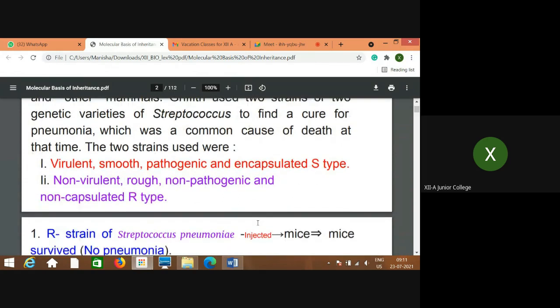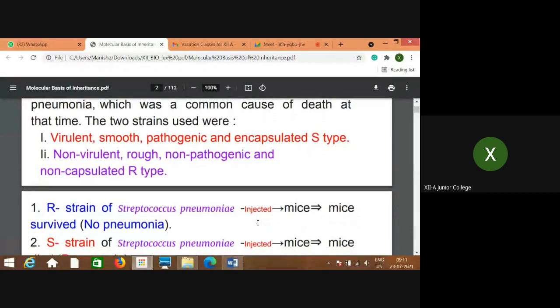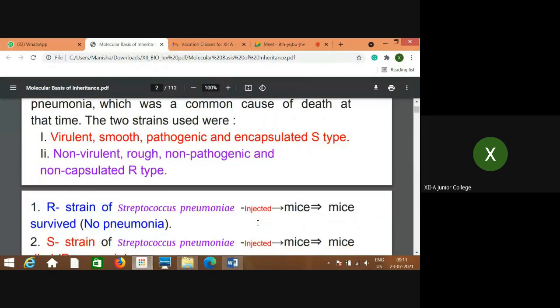Now what are these two strains or varieties? As I told you, one is virulent, the other is non-virulent. Virulent means responsible for causing the disease, that is pneumonia. That strain was smooth, pathogenic, and encapsulated, and is called the S type of strain.